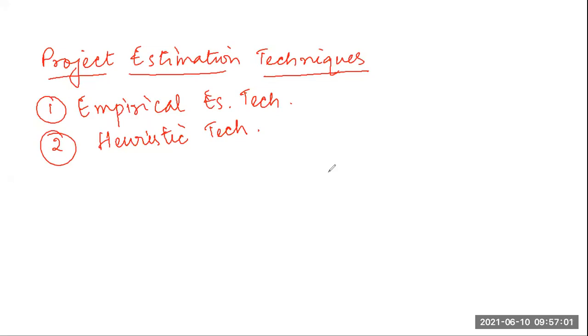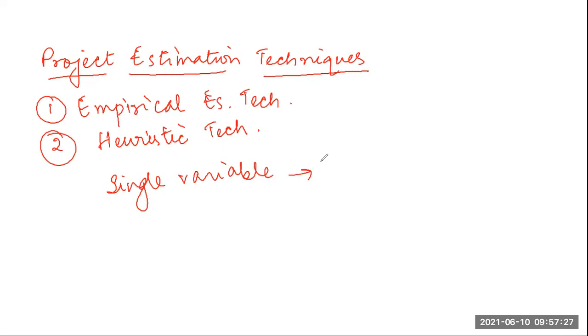The single variable approach, we started learning the last day. It assumes that the various project characteristics can be predicted based on a single previously estimated basic characteristic of the software. It can be size also.